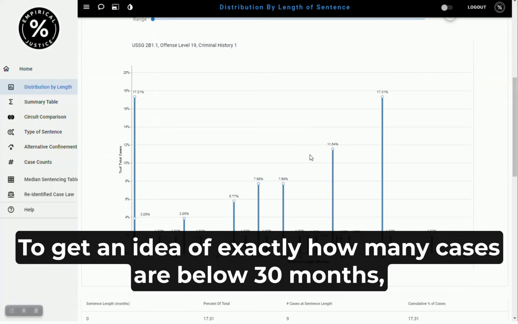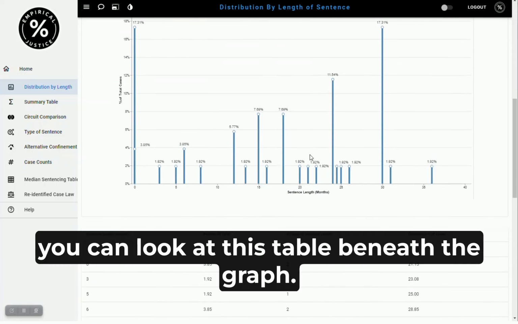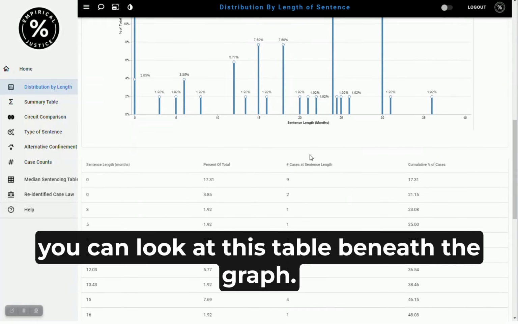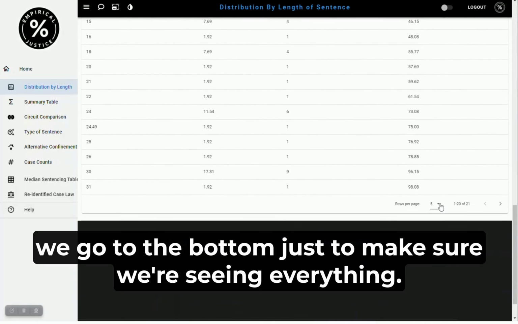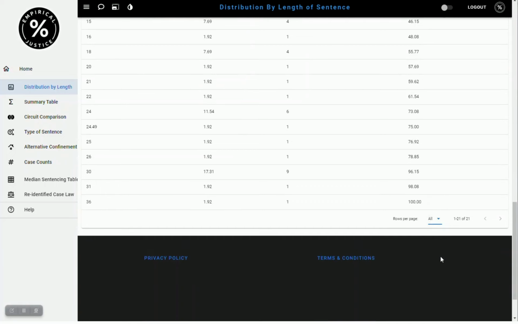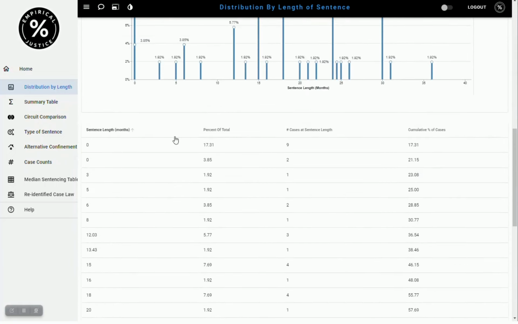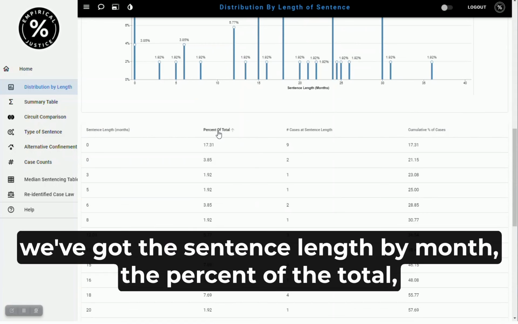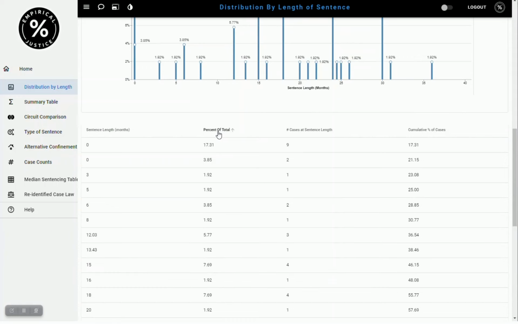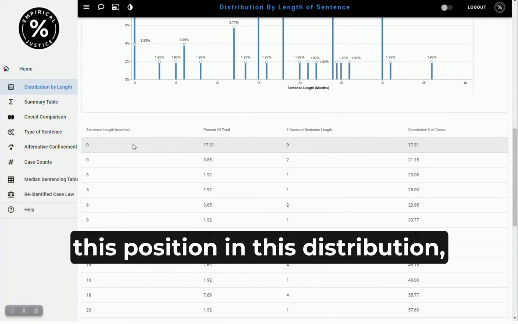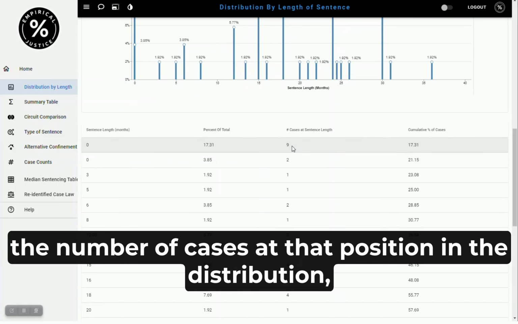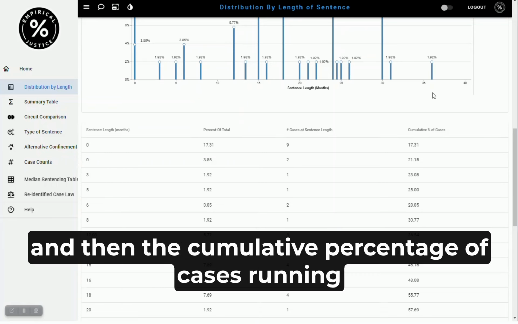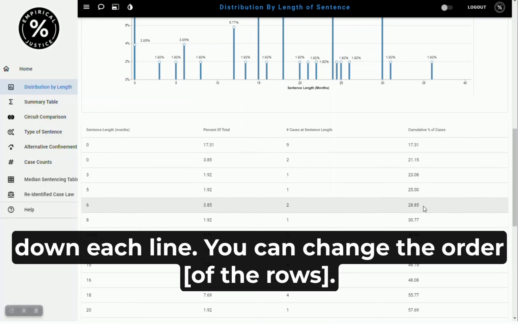Now, to get an idea of exactly how many cases are below 30 months, you can look at this table beneath the graph. First, we go to the bottom just to make sure we're seeing everything. 100%. And here in this far left column, we've got the sentence length by months, the percent of total, the percentage of cases that are at this position in this distribution, the number of cases at that position in the distribution, and then the cumulative percentage of cases running down each line.